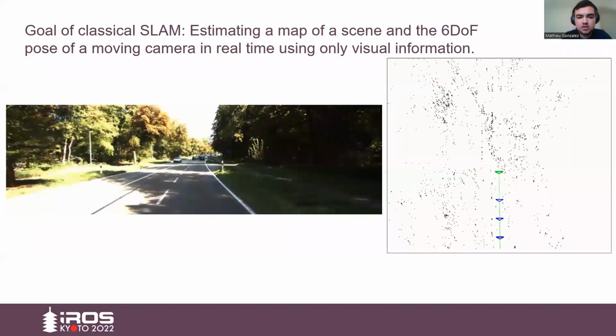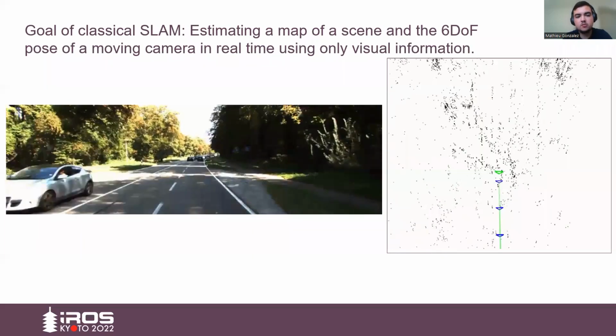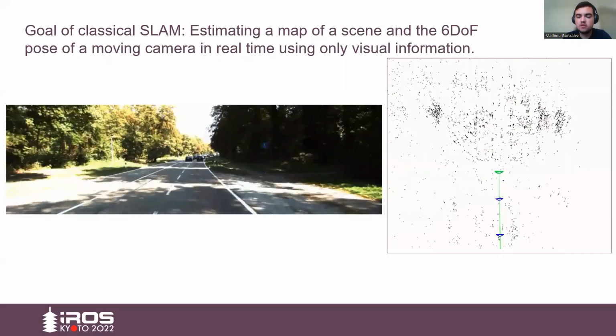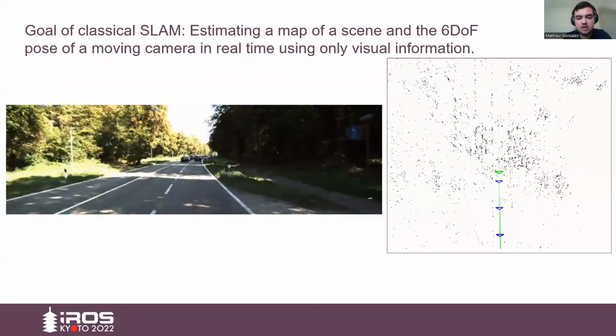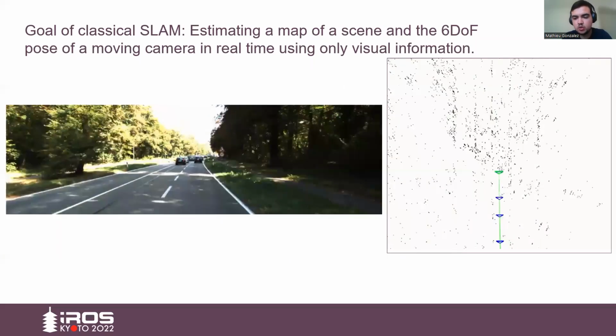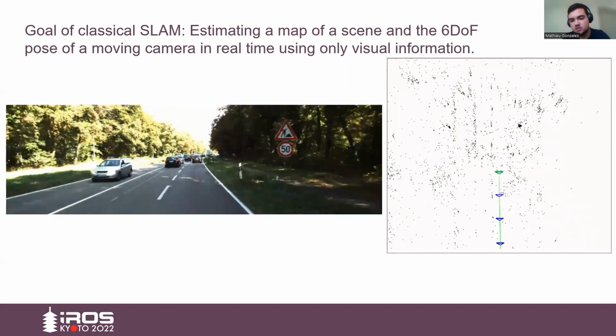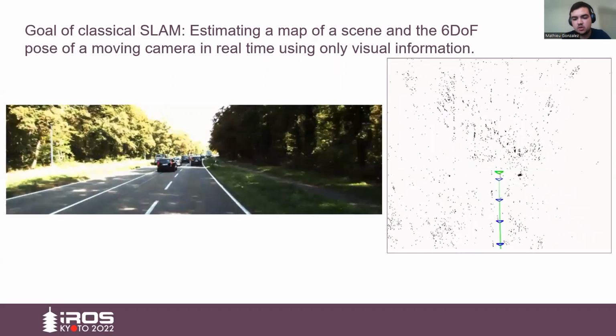So the goal of classical SLAM is to estimate a map of the scene and the six-degree-of-freedom pose of a moving camera using only visual information. We can see here on the left a video from the KITTI dataset, and on the right the output of the SLAM system, with a set of 3D points that represents the map, and in green the pose of the camera.